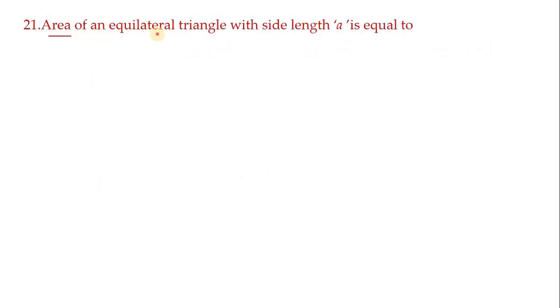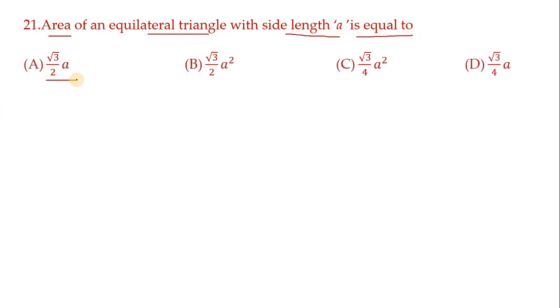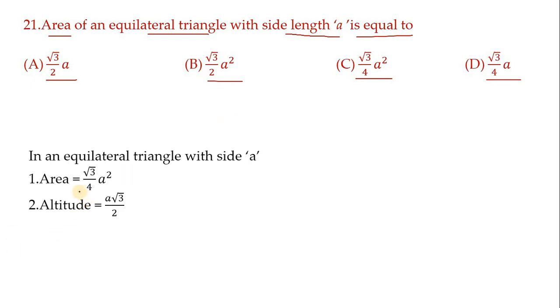Move on to the next one, children. Area of an equilateral triangle with side length A is equal to: option A root 3 by 2A, option B root 3 by 2A square, option C root 3 by 4A square, option D root 3 by 4A. Just now I said the area of an equilateral triangle formula is root 3 by 4A square.